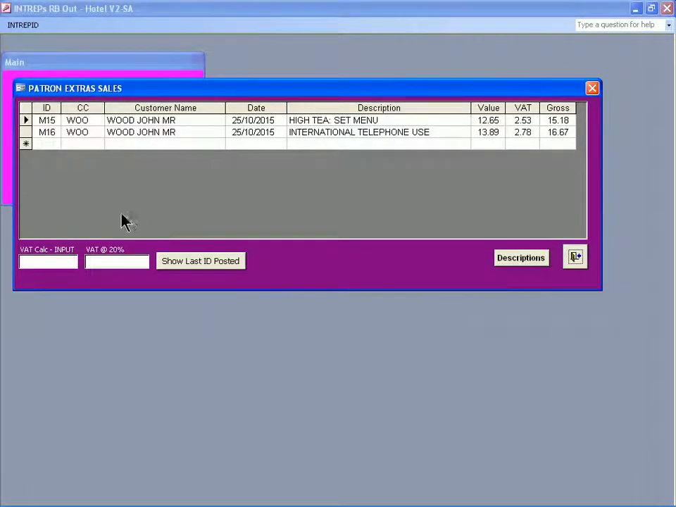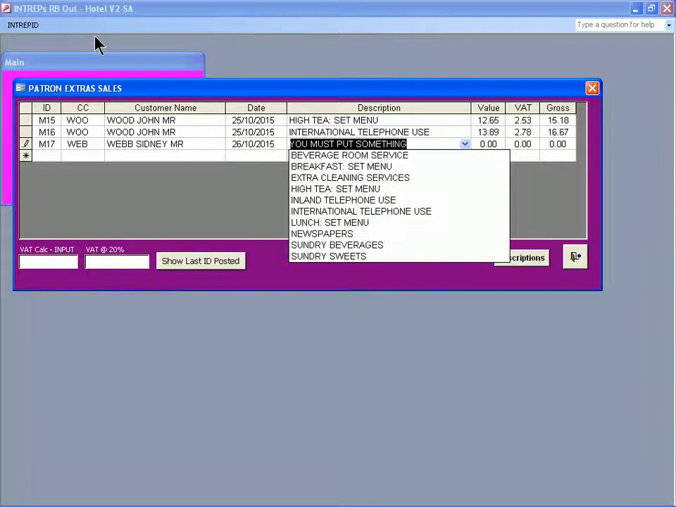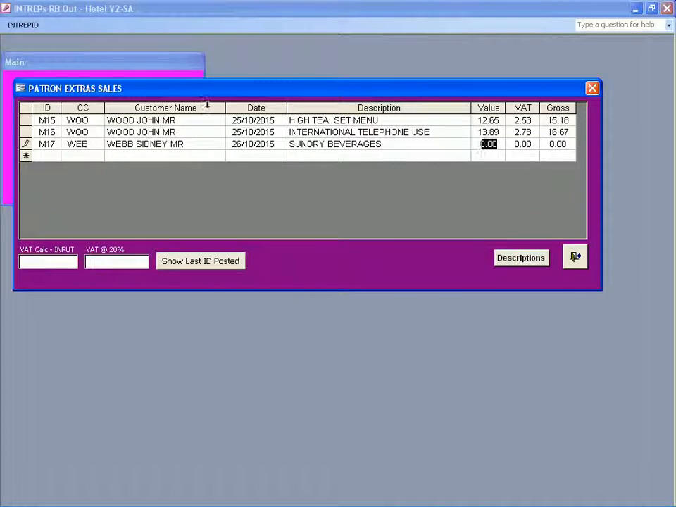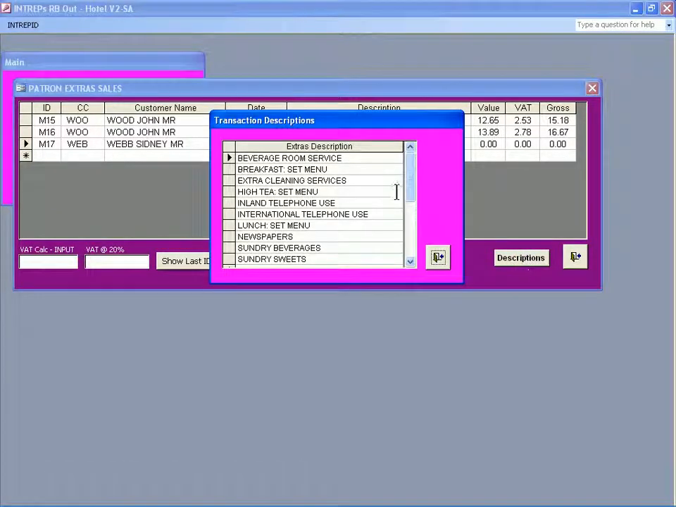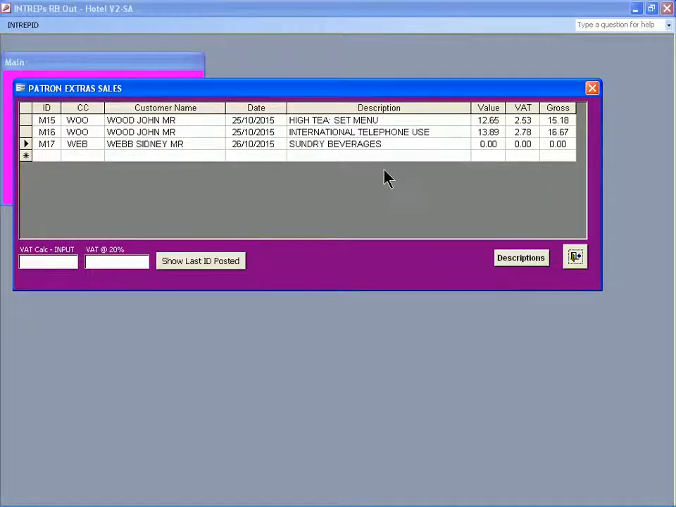So we don't need to refer back to the last transaction posted because the list is still available. We haven't updated yet. M17 is the next in sequence. Mr. Webb this time. Good, this is the 26th of the 10th, and he wants some sun-dried beverages. If what you want isn't in this list, then quite quickly we can come into this maintenance facility and just get to the bottom of the list and add what you want, and you'll find it in the list for posting as we've just completed.